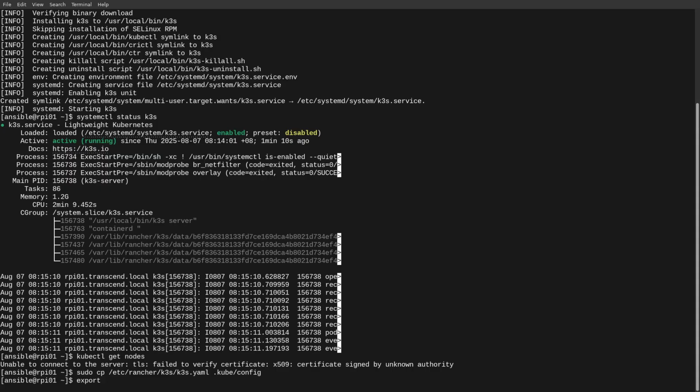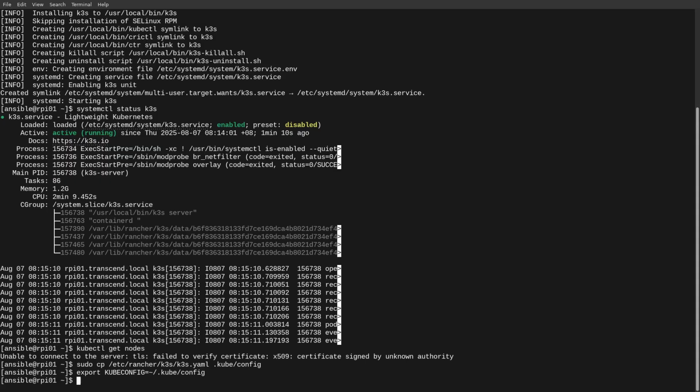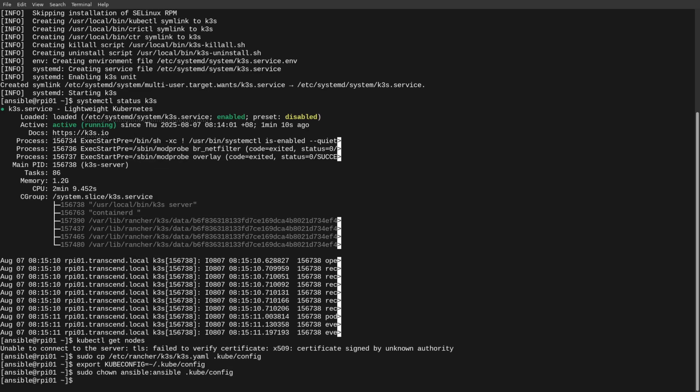Export KUBECONFIG equals .kube/config. I need to change the owner as well, so chown ansible ansible .kube/config.